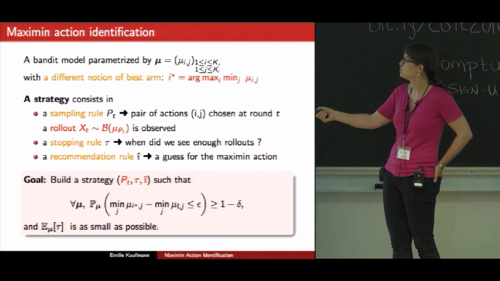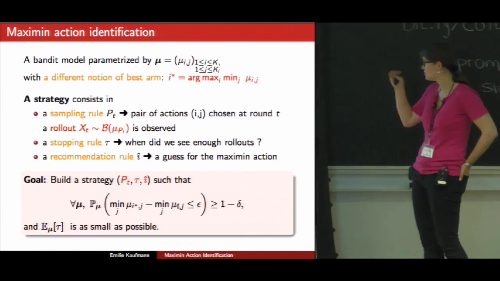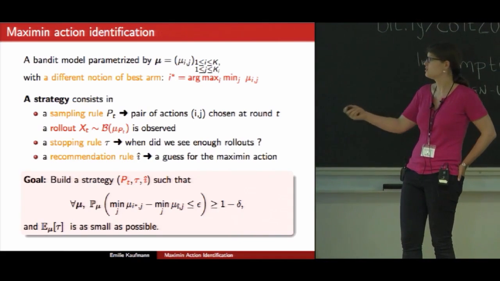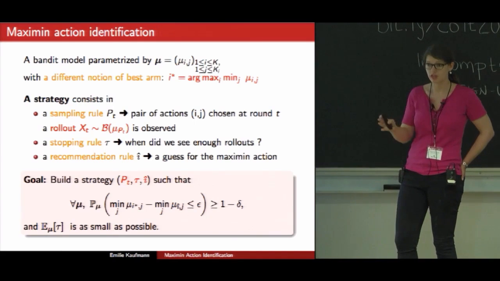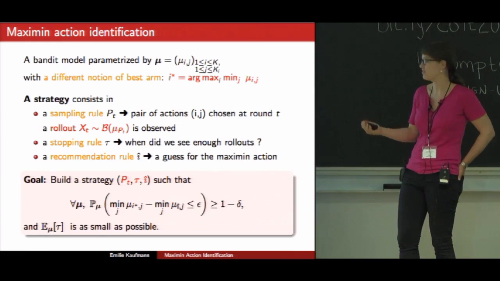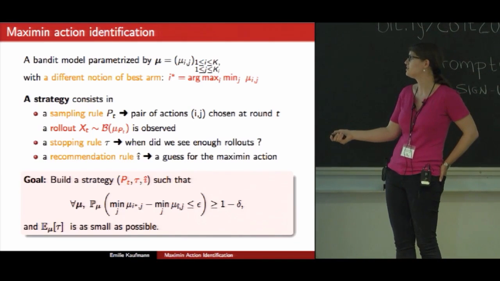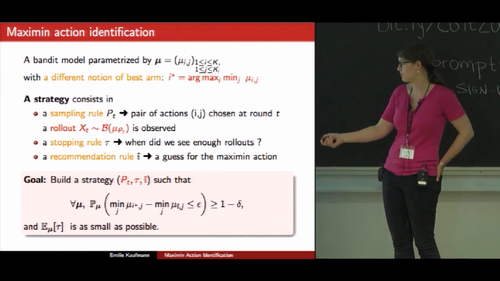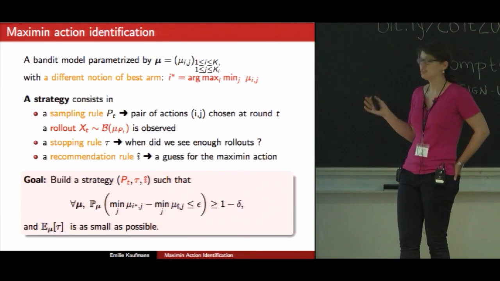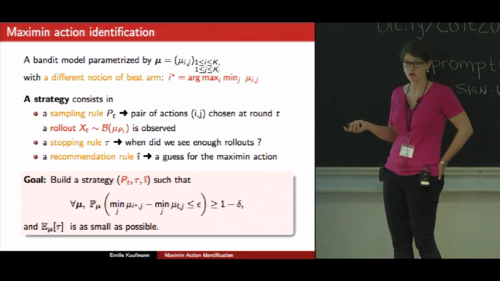At time t, we are going to choose a pair of actions (I_t, J_t), that is a path in our two-stage tree. Then we perform a rollout from the corresponding Bernoulli distribution. And we should, after some random time tau, stop the experiment when we are convinced that we have identified the Maximin action, and we make a guess A hat for this Maximin action. And our goal will be, for some risk parameter delta, that the value of the outputted action is within epsilon of the value of the best possible action, while using as few rollouts as possible. So this is very reminiscent of the fixed confidence best arm identification problems that we've seen this morning.